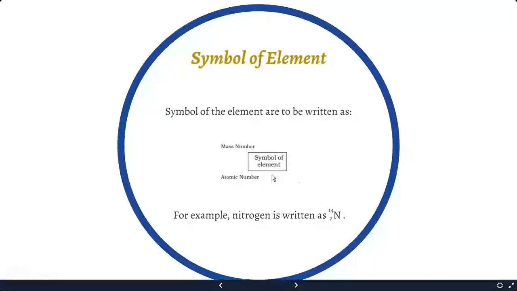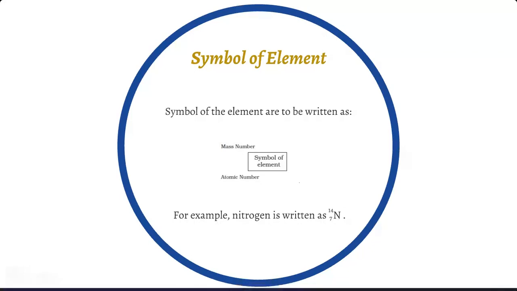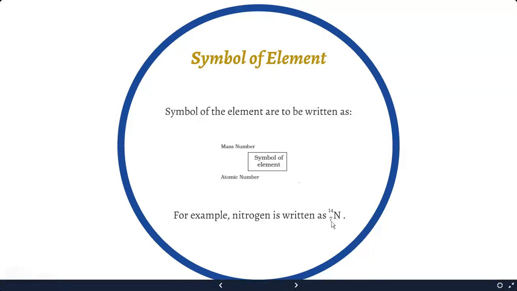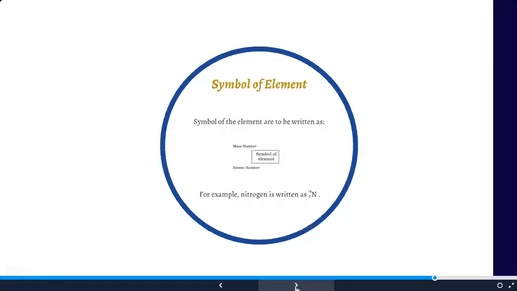Now, what is the symbol of an element? The symbol of the element is shown in this figure. You can see the symbols, and the subscript is always with the atomic number, and the superscript is with the mass number. The example of nitrogen can be written as N, subscript 7 and superscript 14. 14 is the atomic mass, and the subscript, that is 7, is the atomic number.